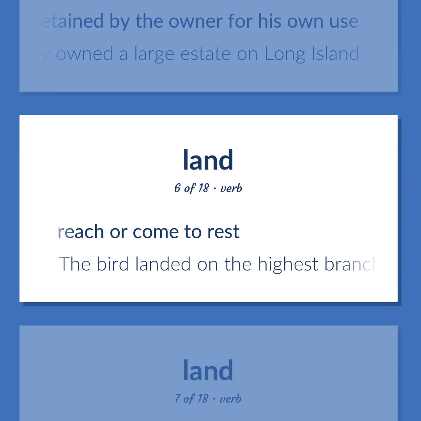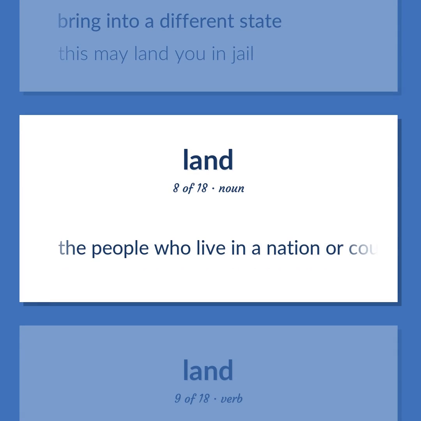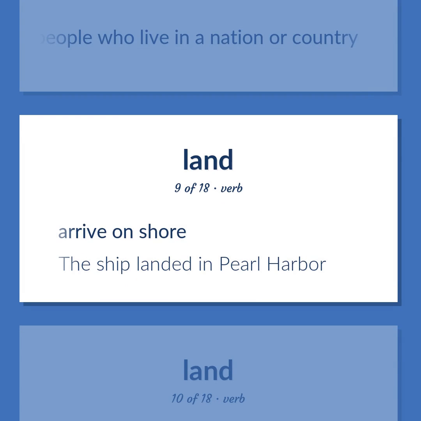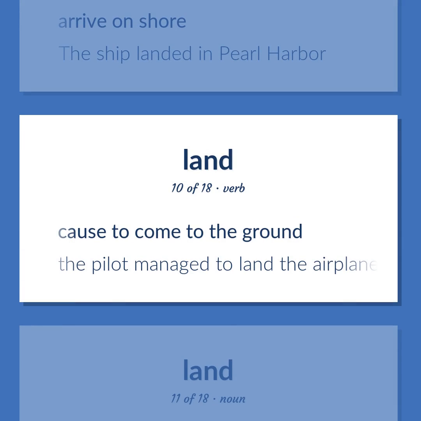Reach or come to rest. The bird landed on the highest branch. Bring into a different state. This may land you in jail. The people who live in a nation or country. Arrive on shore. The ship landed in Pearl Harbor. Cause to come to the ground. The pilot managed to land the airplane safely.